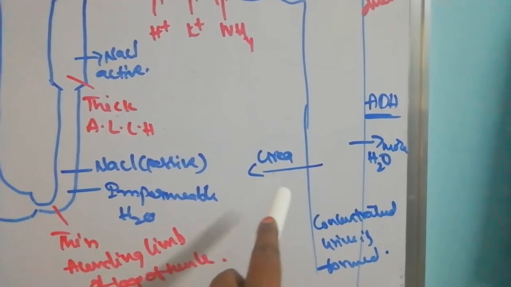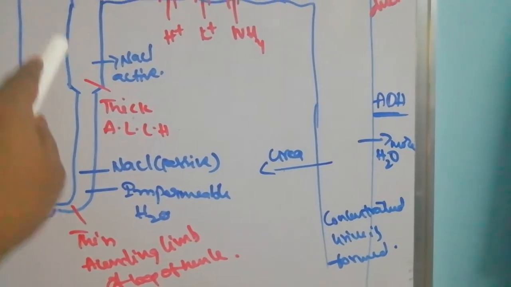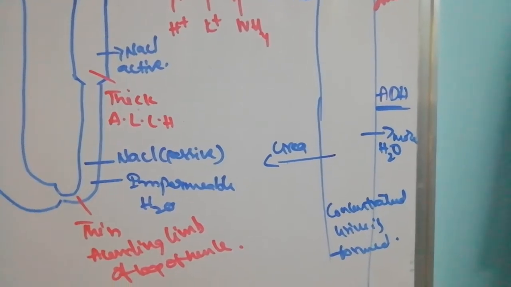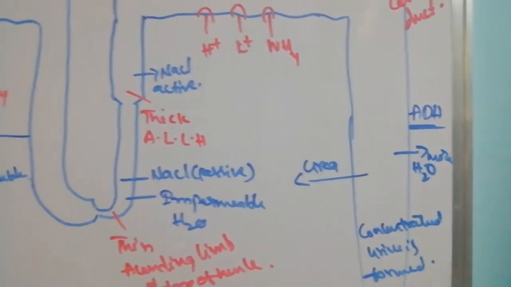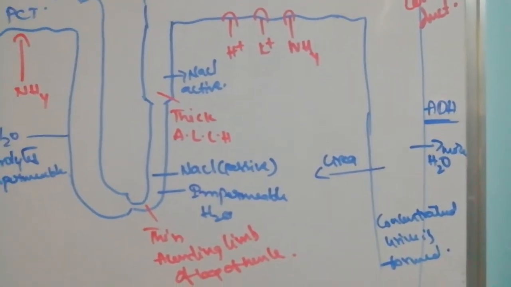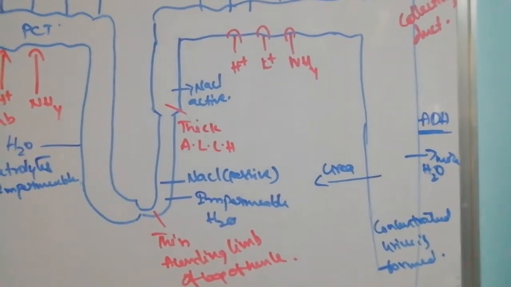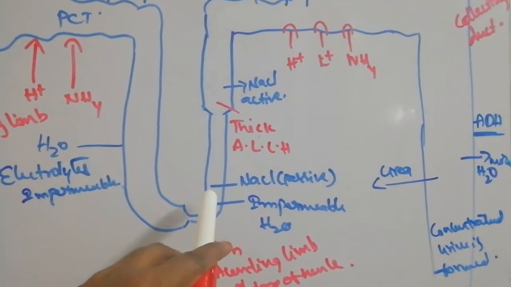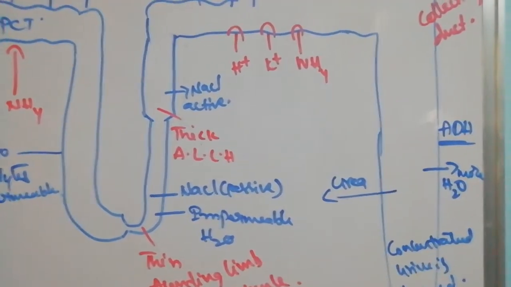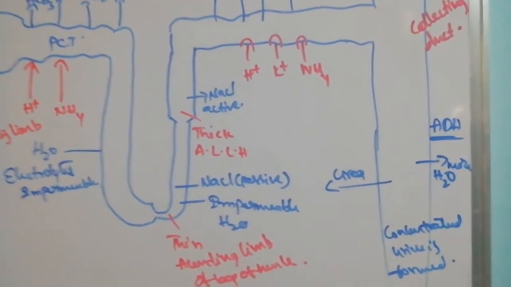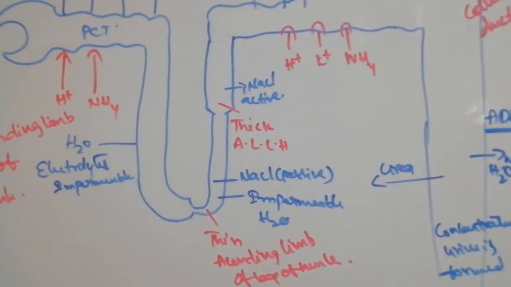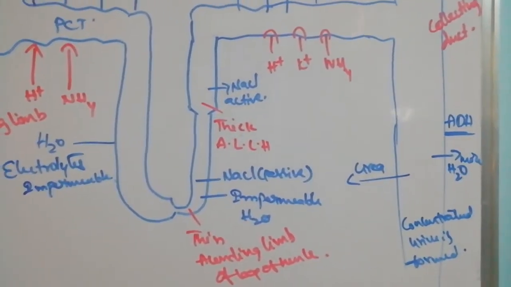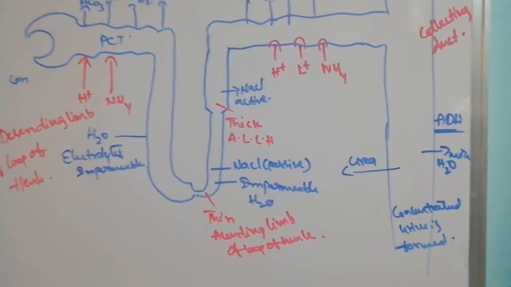Urea enters the ascending limb of the loop of Henle to maintain the osmolarity of the medulla. Medullary fluid concentration should be maintained by NaCl and urea. These two maintain the medullary osmotic concentration. We studied this in detail in the countercurrent mechanism.